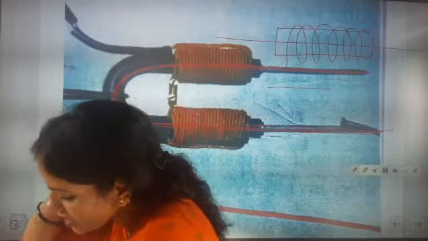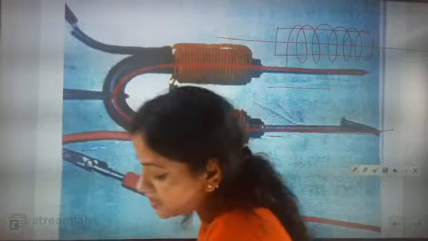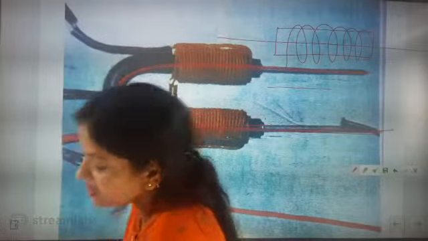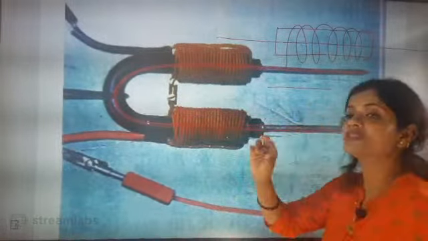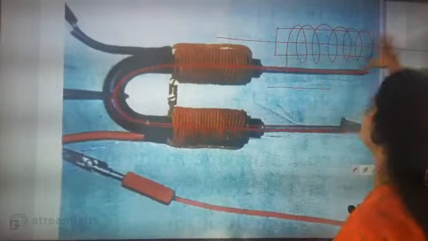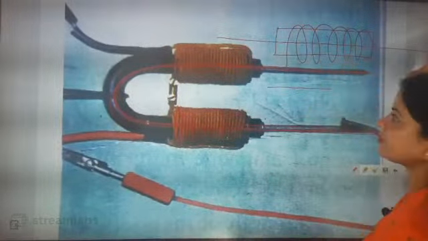Yes, so beta, the thing here is that if we reduce the length of the air gap between the poles of the electromagnet, then its strength increases. Here in the straight one the air gap is more.